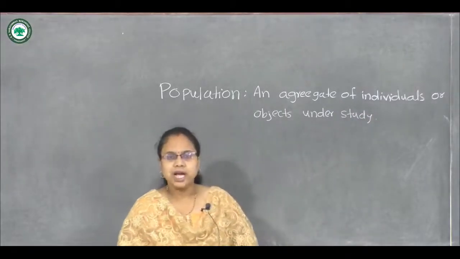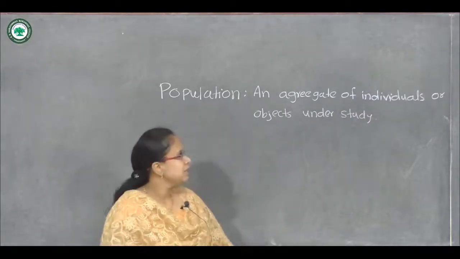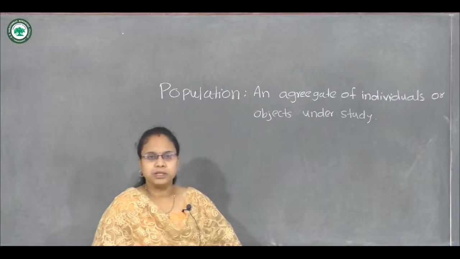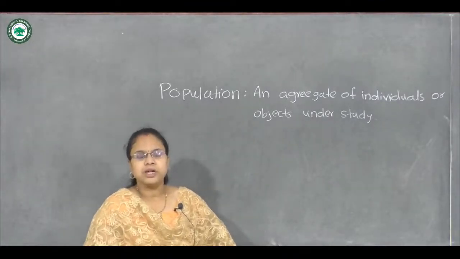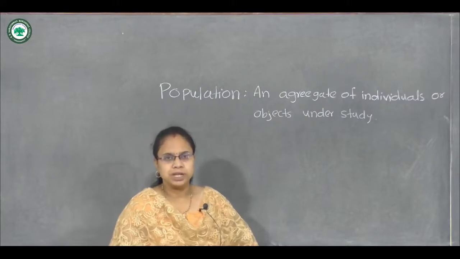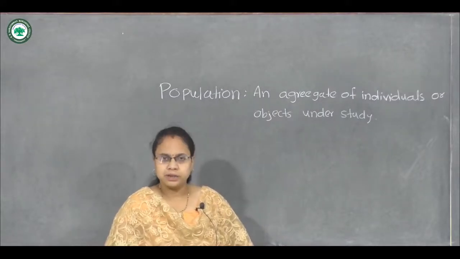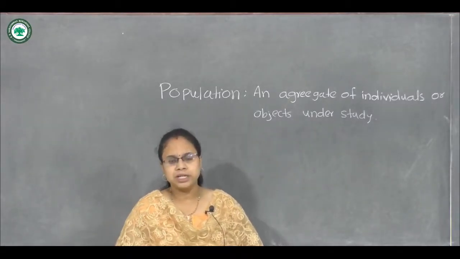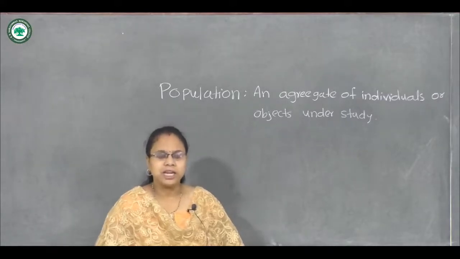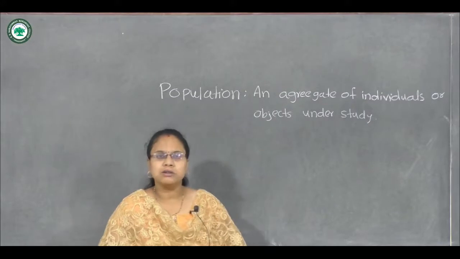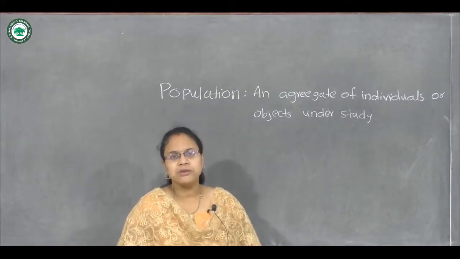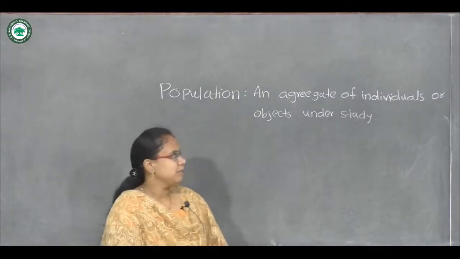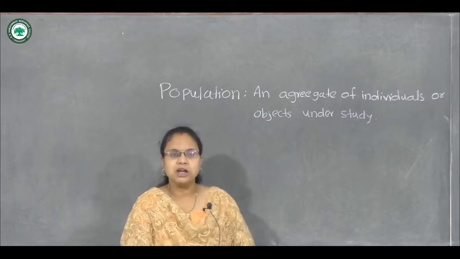So when we do an experiment, then in that experiment an aggregate of individuals or objects under study are called as the population. For example, suppose we are going to collect the information from any village related to the income. So each family is our population. The next example is, suppose we are interested in an agriculture project. Then in agriculture every cultivated farm is our population. So in that way it may be a number of individuals or objects under study.